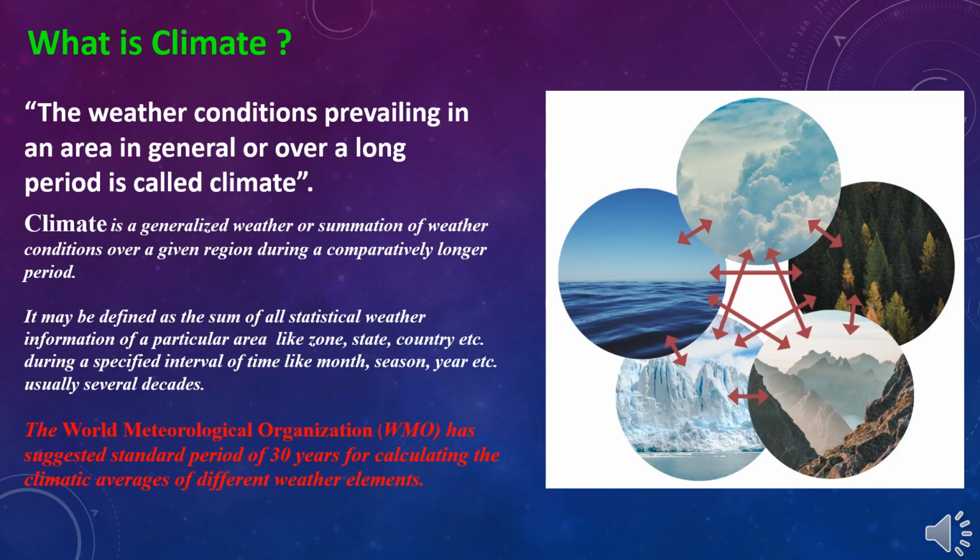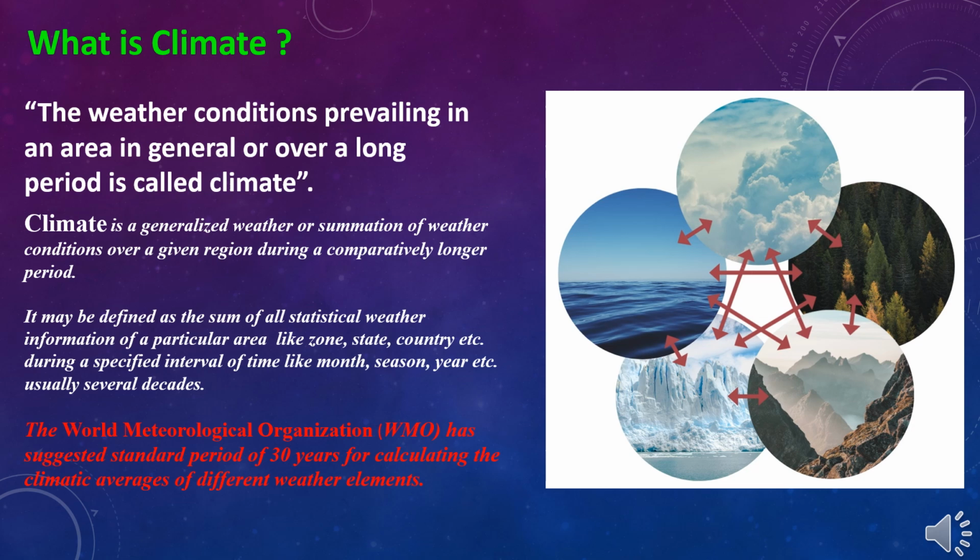Climate differs from weather. How it differs, we will discuss here. The weather conditions prevailing in an area in general or over a long period is called climate. Climate is a generalized weather or summation of weather conditions over a given region during a comparatively longer period.